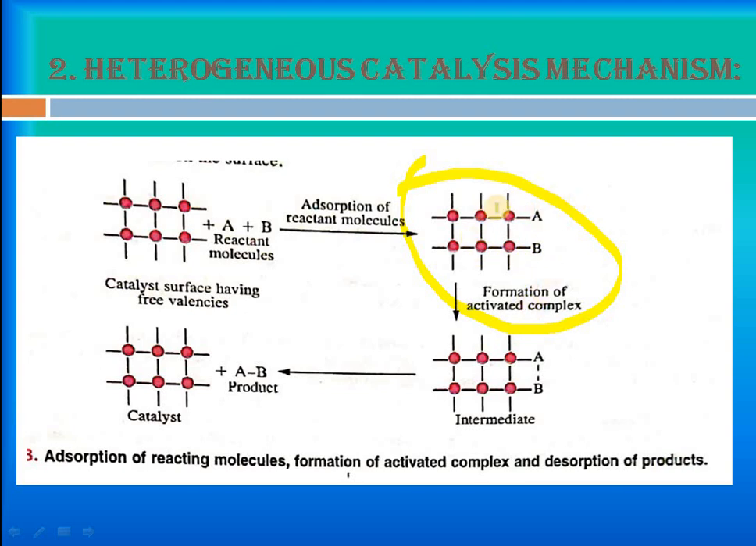So this activated complex then converts into an intermediate by bonding between A and B. So in the intermediate this bonding is seen. The intermediate then forms the product by breaking this bond with the catalyst surface, and we get a product and the catalyst is recovered as such.